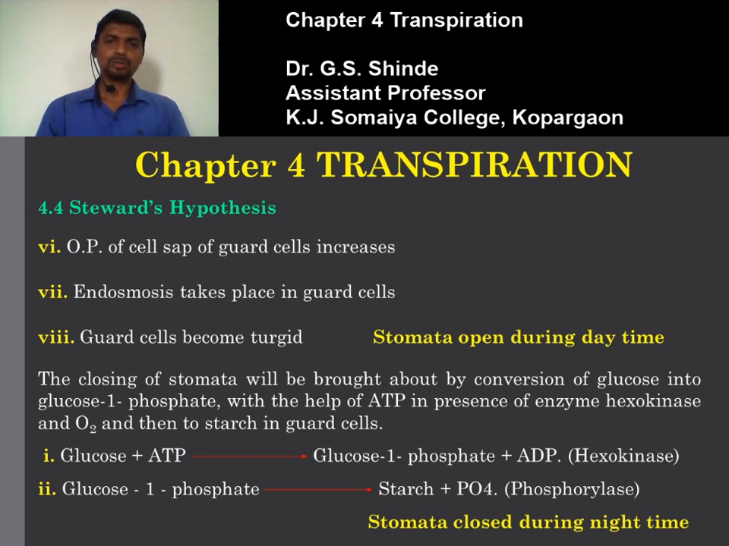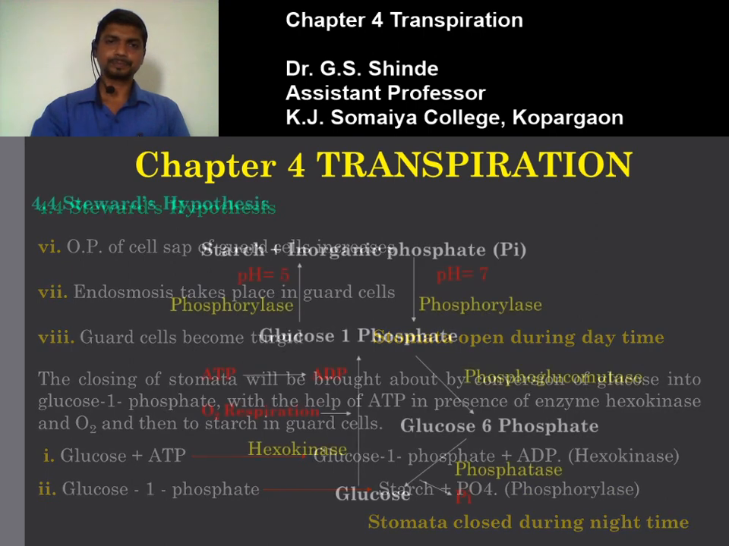Further, the glucose 1-phosphate is converted into starch and inorganic phosphate in the presence of the enzyme phosphorylase. As soon as the starch is formed in the guard cell during night time, being osmotically inactive, it decreases the osmotic pressure of the guard cell. Again, exosmosis takes place, so the guard cell becomes flaccid and the stomata close during night time.